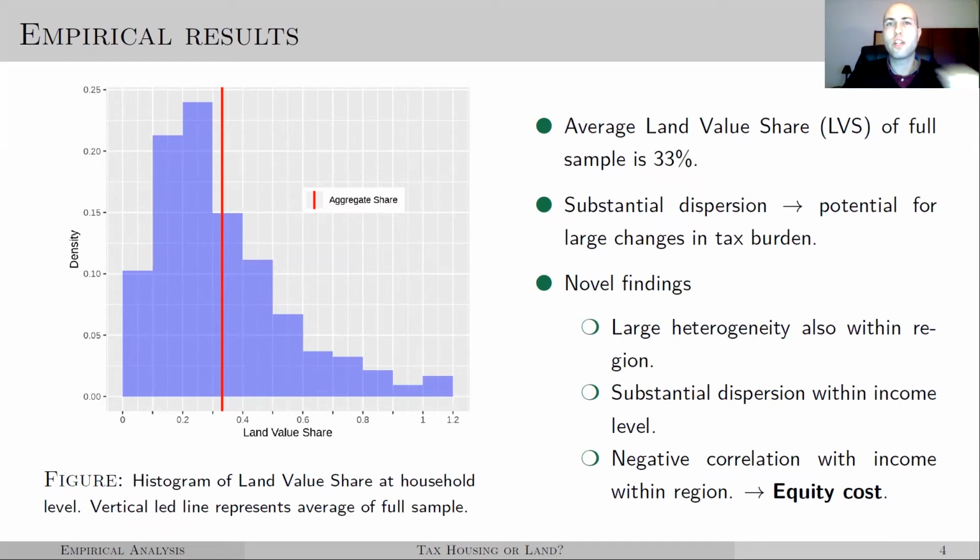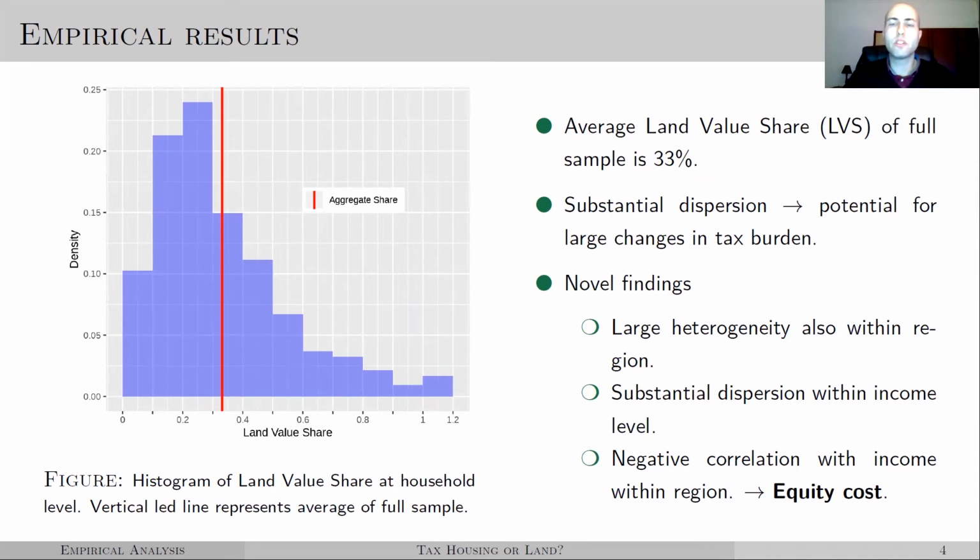First, there's large heterogeneity in land value share, meaning there are potentially large distributional differences between different taxation regimes. Second, there is large heterogeneity within income level, meaning there will be big winners and losers across all income levels. And third, land value share is weakly negatively correlated with income, meaning those with lower income are on average more likely to end up with a higher tax burden under the land value tax.